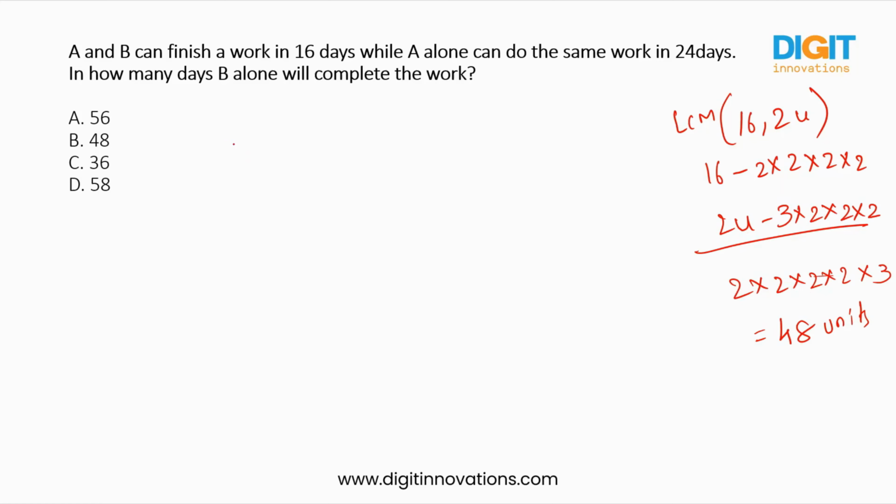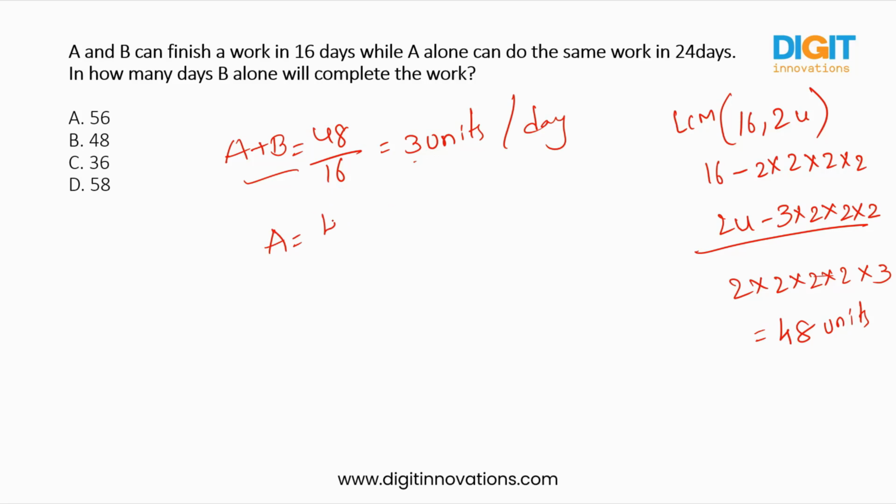A and B together complete the work in 16 days. 48 units in 16 days means 3 units per day. So together they complete 3 units in a single day. How many units does A singly complete in a day?